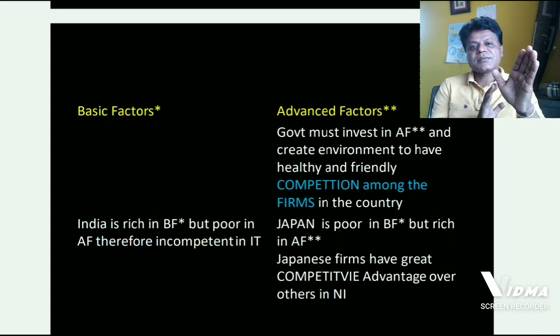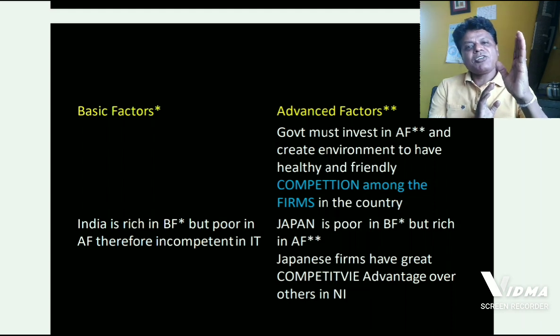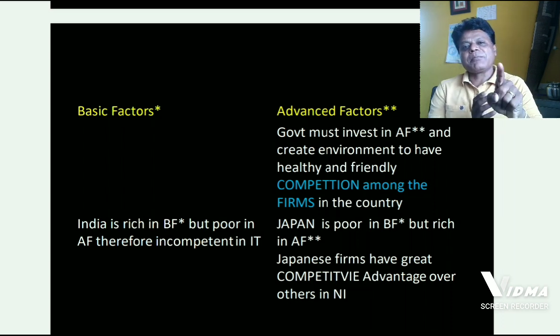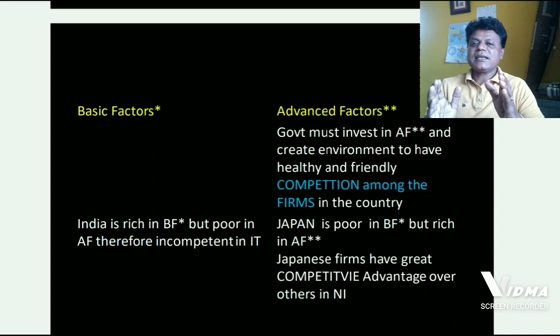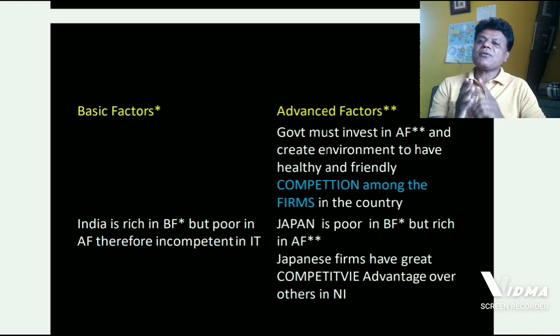In other words, if the quality of human resources can be improvised, then that will help to have healthy and friendly competition amongst the firms at domestic level, and that will have an edge in international market. This is what Porter explains.